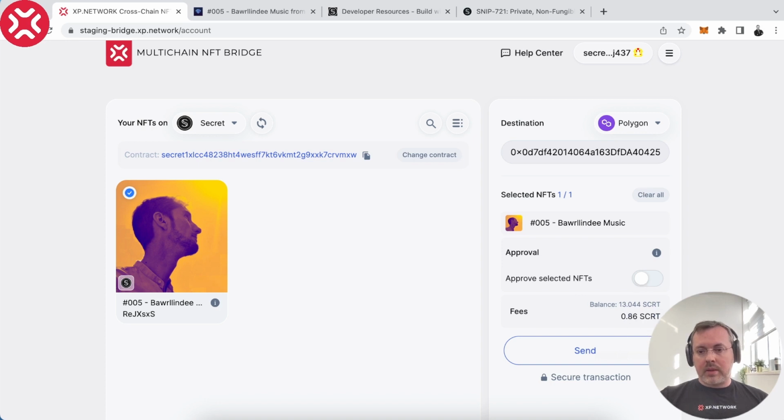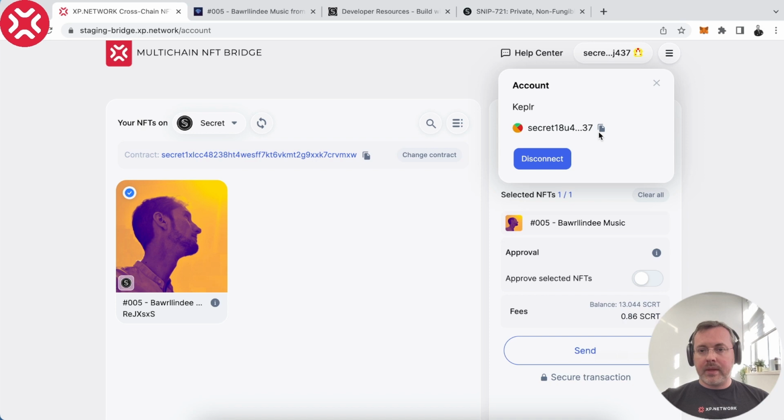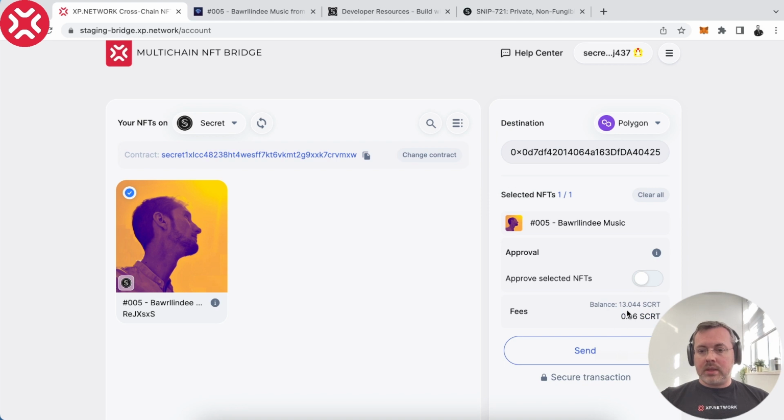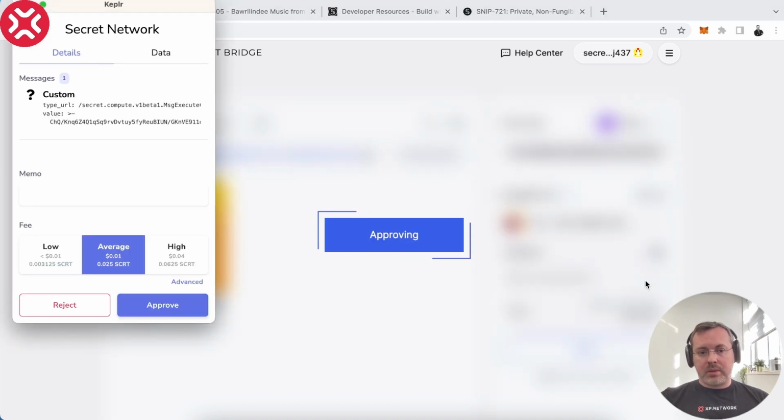As you can see, we now have an additional feature. We're first of all showing the balance of this account from which we're sending. By the way, if you want to copy it, you can copy it from here, or you can connect to another account in the wallet by disconnecting from this account and selecting a different one in the wallet if you have one. Right, so we see that this is the balance this wallet has on this chain. And this is an estimation of how much this user will have to pay to cover the costs on the chain of destination, which is Polygon. This does not include approval fees. This is only for the transaction fee.